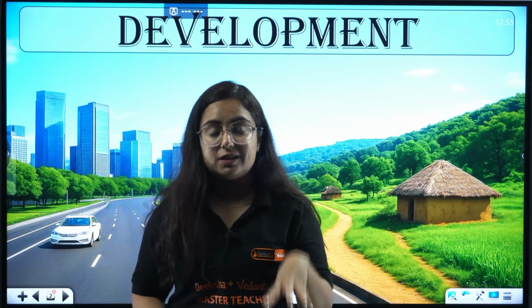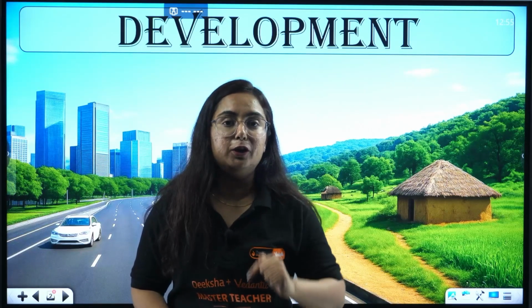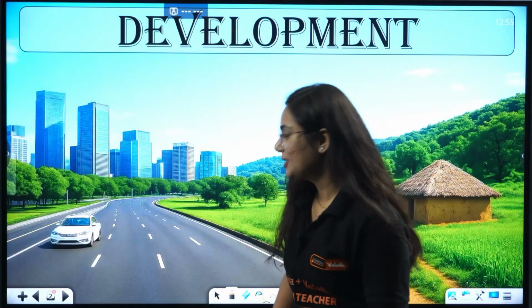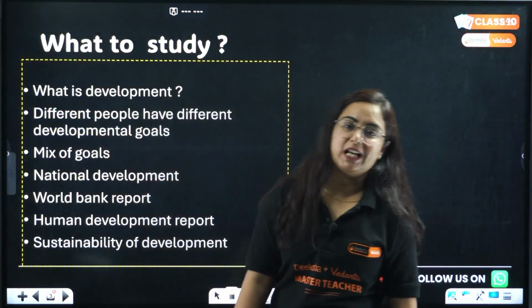Development for you is like you score good marks in class 10. Development for me is I get a good salary. So here we start with the word development, which actually comes with growth.